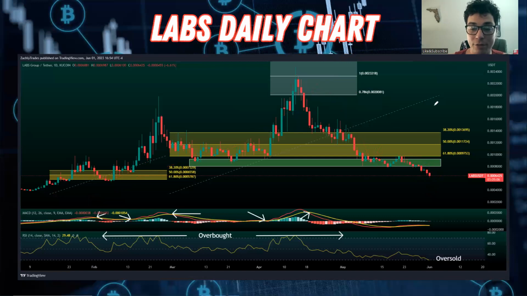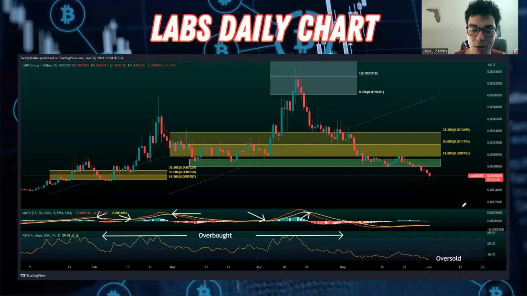The one thing it does have going for it right now, though, is that it's oversold, right? And so this is your RSI. This gives you overbought and oversold conditions. In the last chart, we used it for divergences, specifically a bullish divergence. But you can see here when it was overbought above this dotted line of 70, it pulled back many times, right? Overbought here, pulled back, overbought here, pulled back. And now we're actually testing oversold conditions that we haven't tested in months and months.